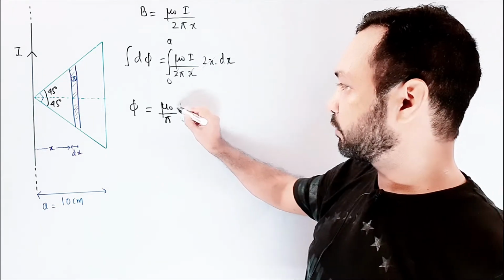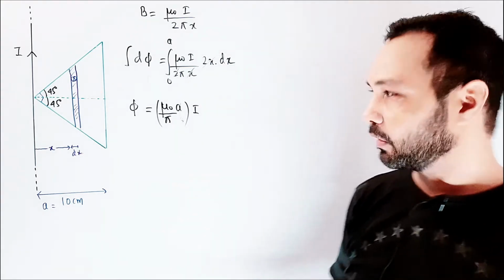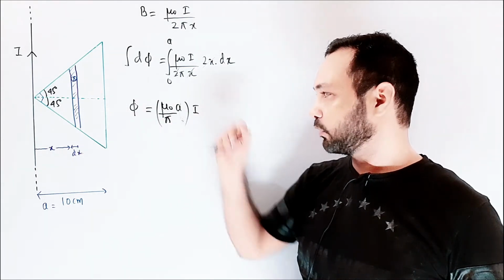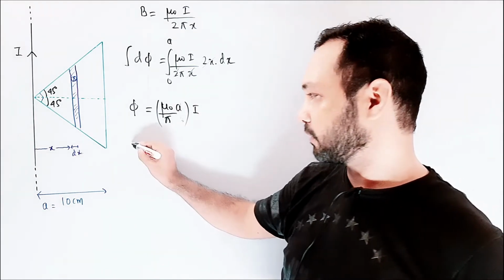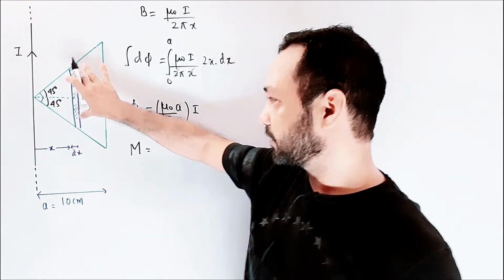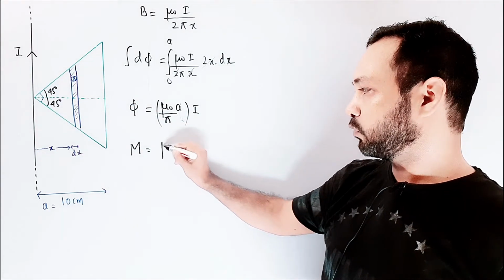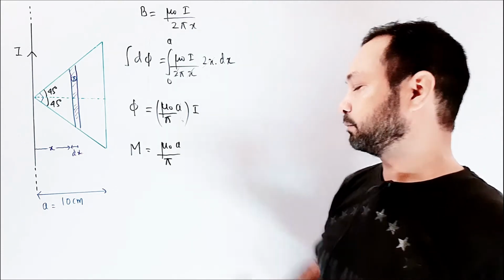So mu naught a by pi into I, and phi is equal to M into I. So this is the mutual inductance of this infinite loop and this triangular loop, that is mu naught a by pi.